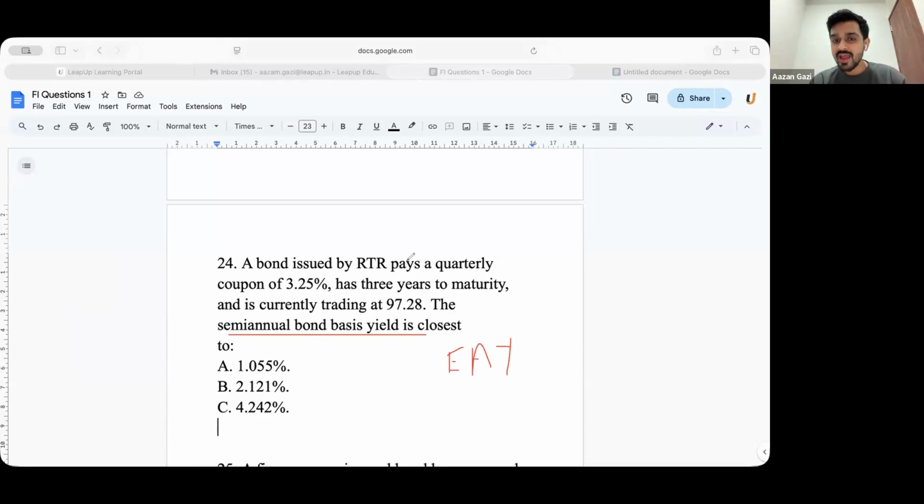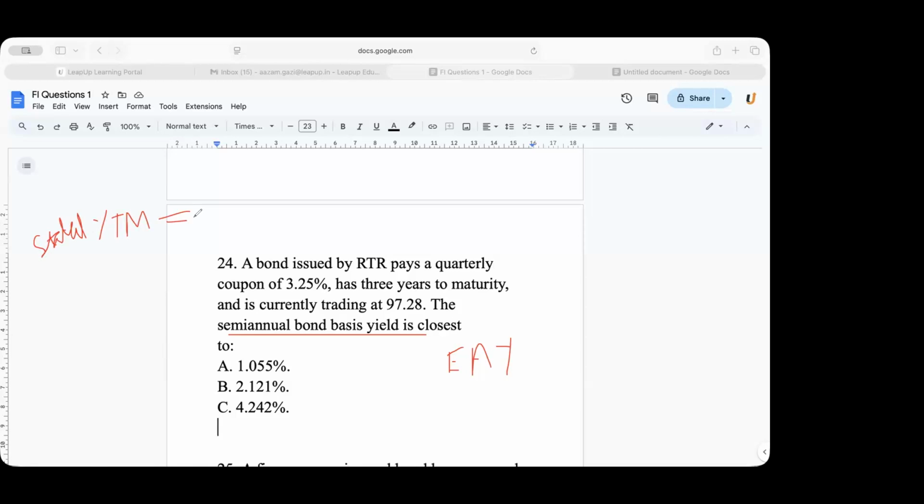Okay? A bond issued by RTR pays a coupon of 3.25%, has 3 years to maturity, and is trading at 97.28. What is the stated YTM of the quarterly bond? What would be the YTM that you would get? Stated YTM, for the quarterly bond. What would be N? N is 12.